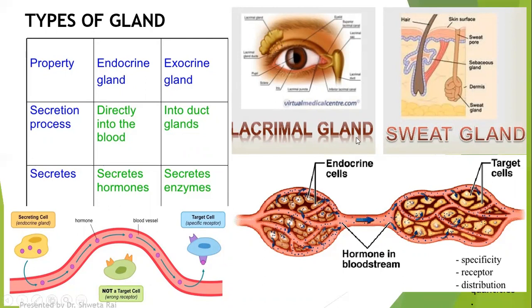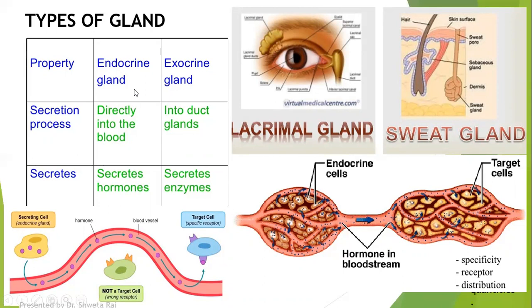Lacrimal gland is an example of exocrine gland which is located in the eye. So this is the lacrimal gland, and from the lacrimal gland you are able to see a tube-like structure which is extending from this gland. So the substance secreted from the lacrimal gland is secreted onto this tube-like structure which is called as duct.